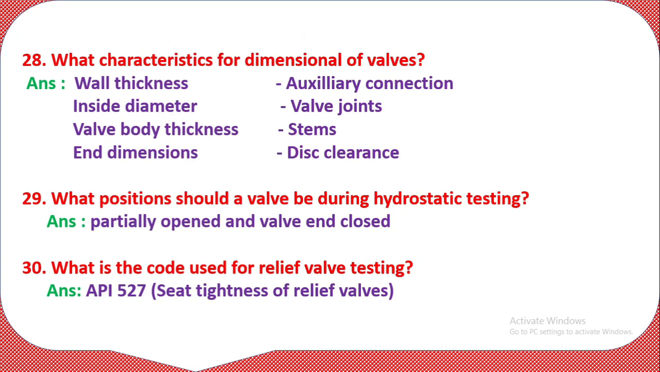Question number 28. What are the characteristics for dimensions of valves? Wall thickness, that is auxiliary connection. Inside diameter is the valve joints. Valve body thickness, that is TIMS. And in dimension, that is disc clearance. This is the dimensional characteristic of the valve.